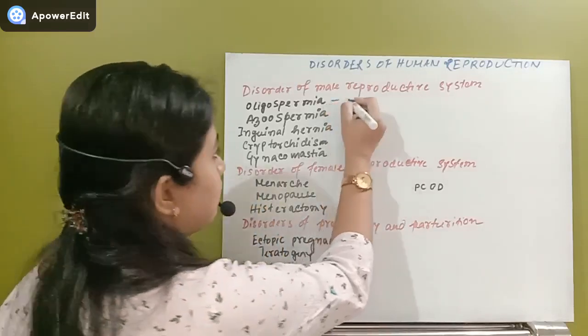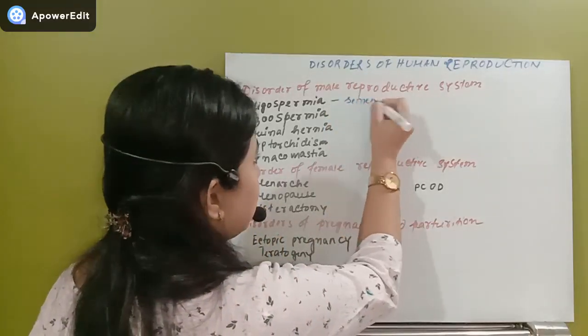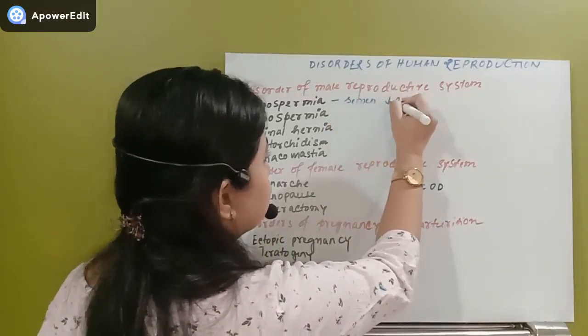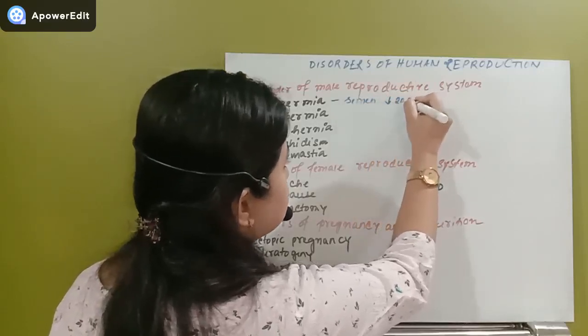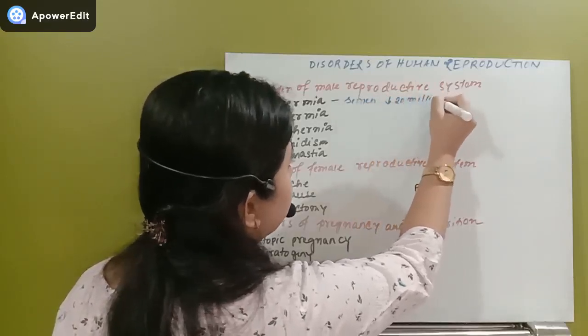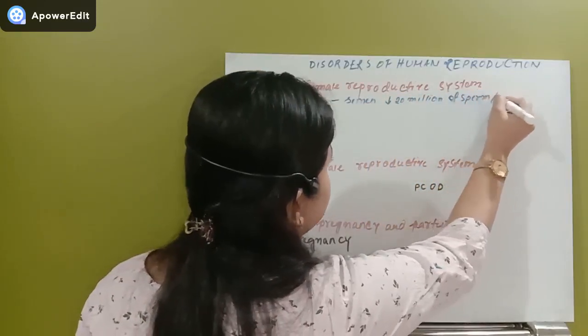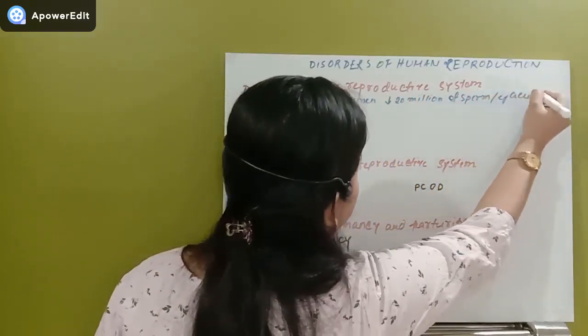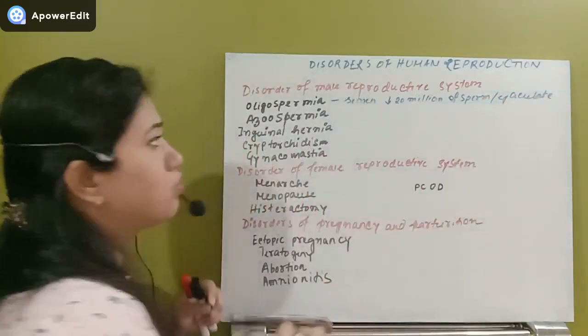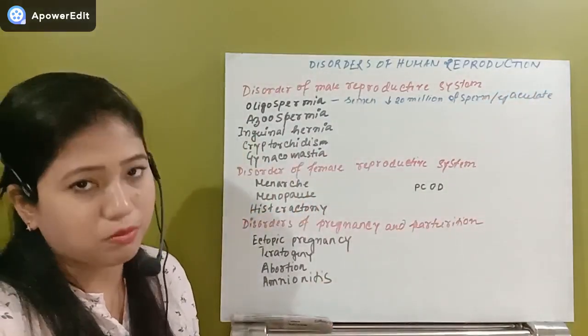That means if the semen contains less than 20 million sperms in one ejaculate, then this condition is known as oligospermia.